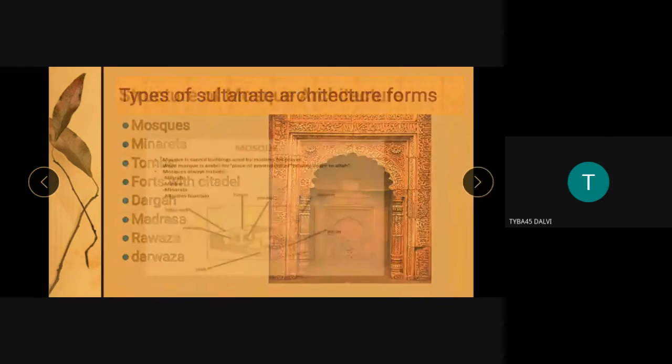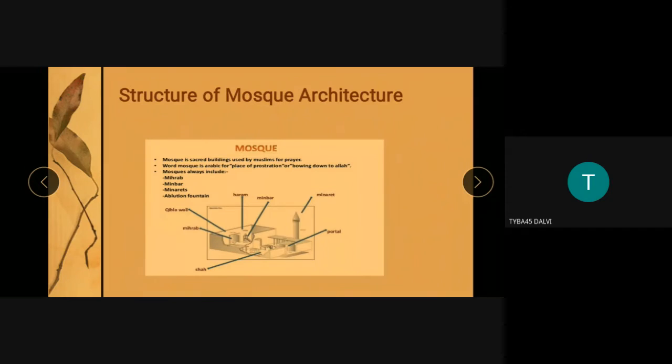Now, when we see the mosque, it is very important. A mosque is basically a sacred building. A tomb is sepulchral, meaning in terms of use it has a burial chamber, and a building is constructed over that burial chamber. A mosque is a religious construction, a sacred building similar to temples, and it has different elements.